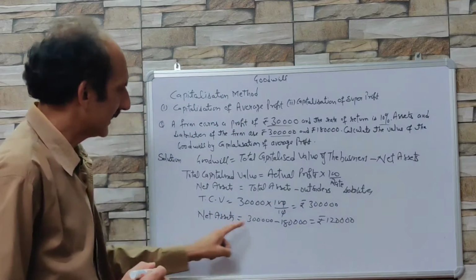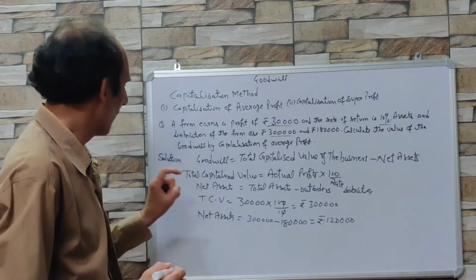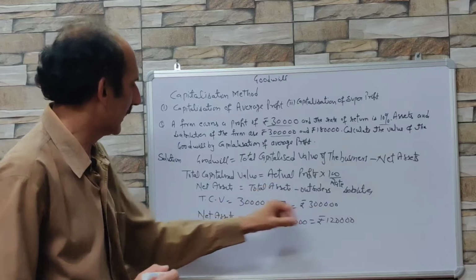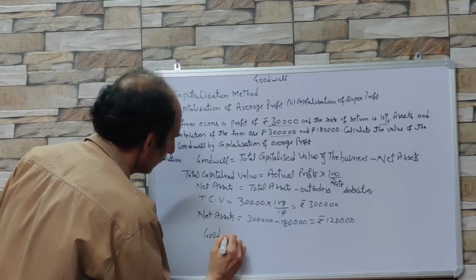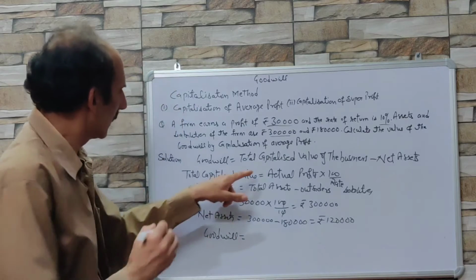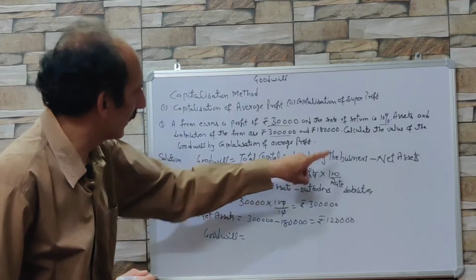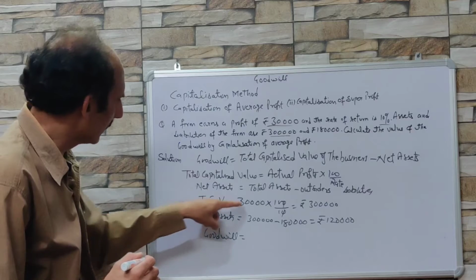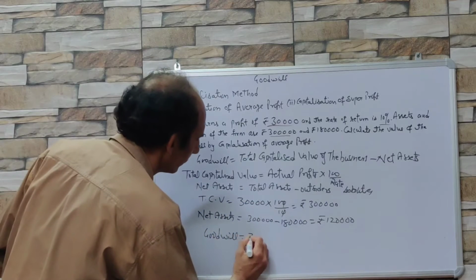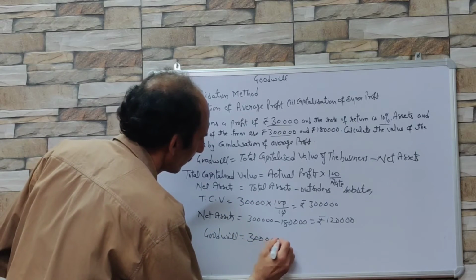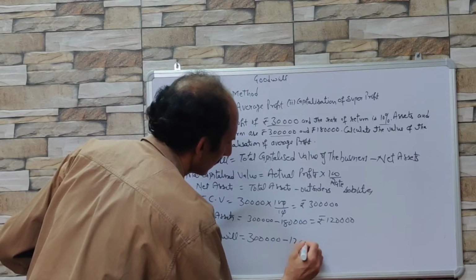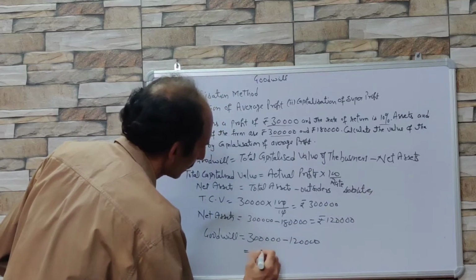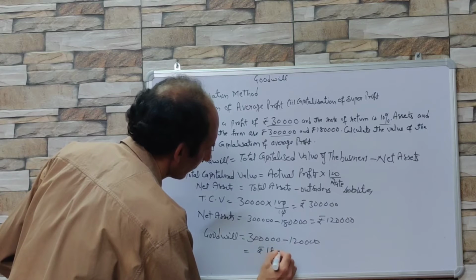So net assets are 1,20,000 and total capitalized value is 3 lakh. So goodwill is total capitalized value of the business, 3 lakh, minus net assets 1,20,000. So goodwill comes to rupees 1,80,000.